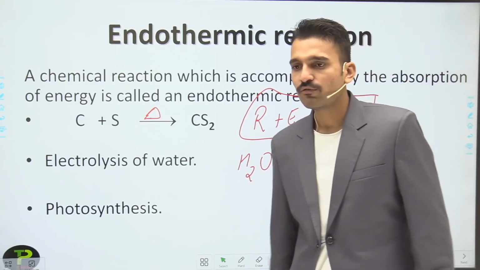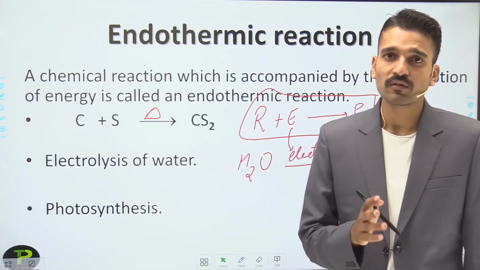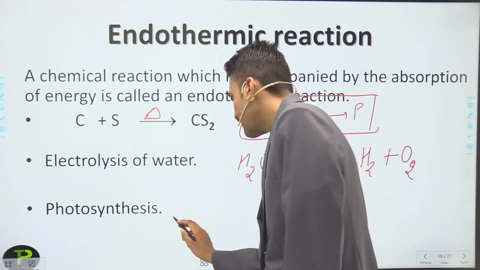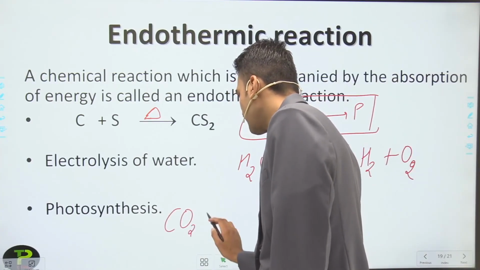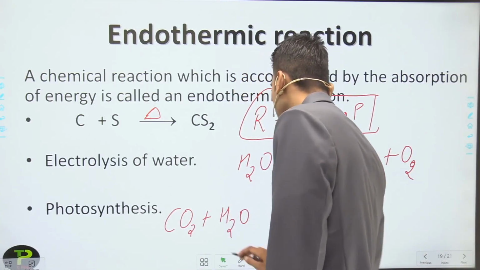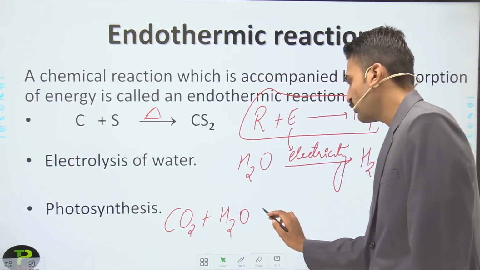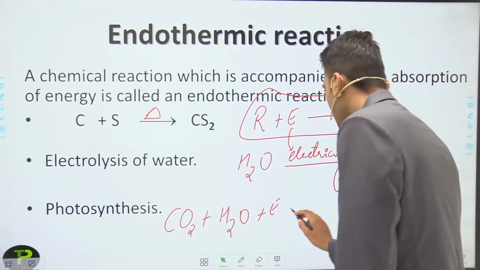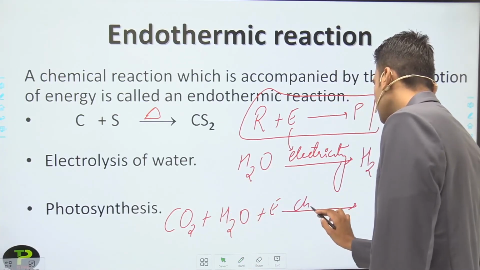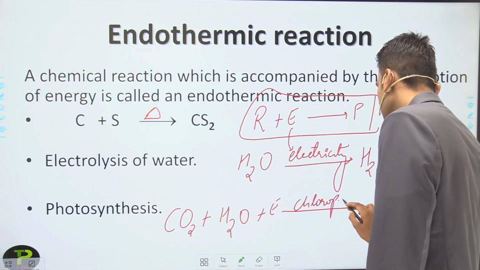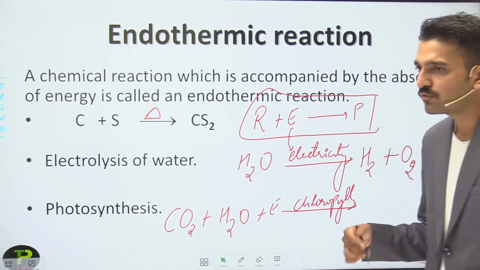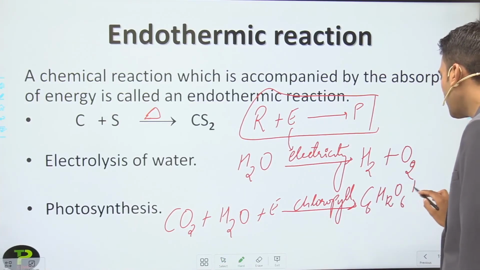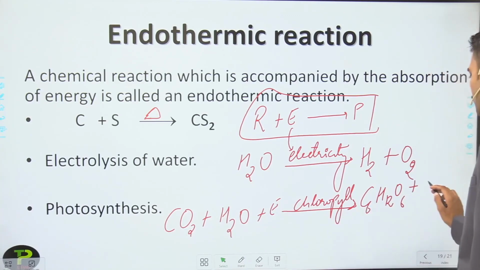The third is photosynthesis, that reaction that you are studying in your biology. What happens in photosynthesis? Carbon dioxide reacts with water along with energy, and that energy is the sun's energy, in the presence of chlorophyll. It forms glucose, that is C6H12O6, and the byproduct that is formed in this particular reaction is oxygen.